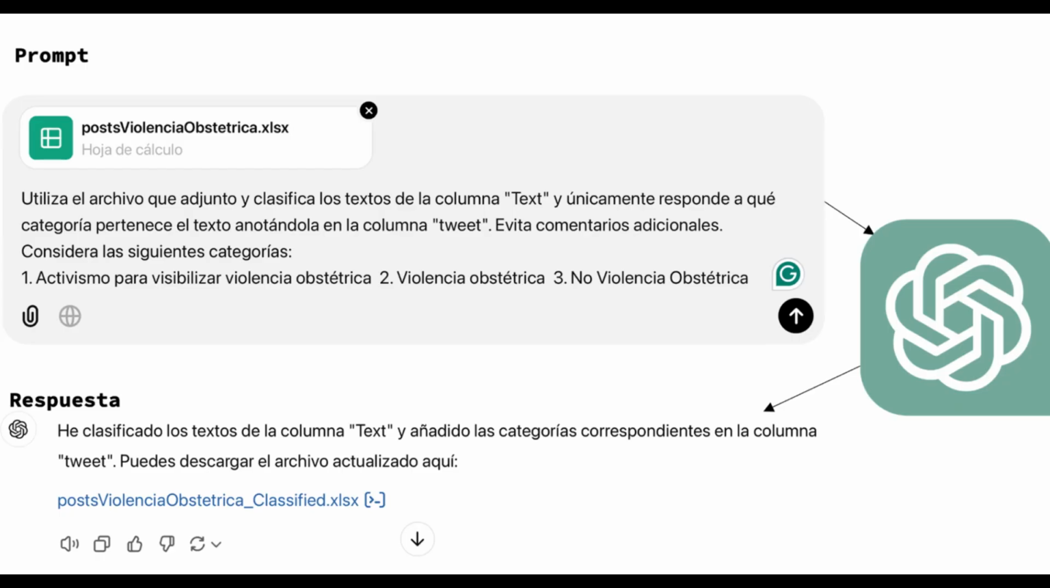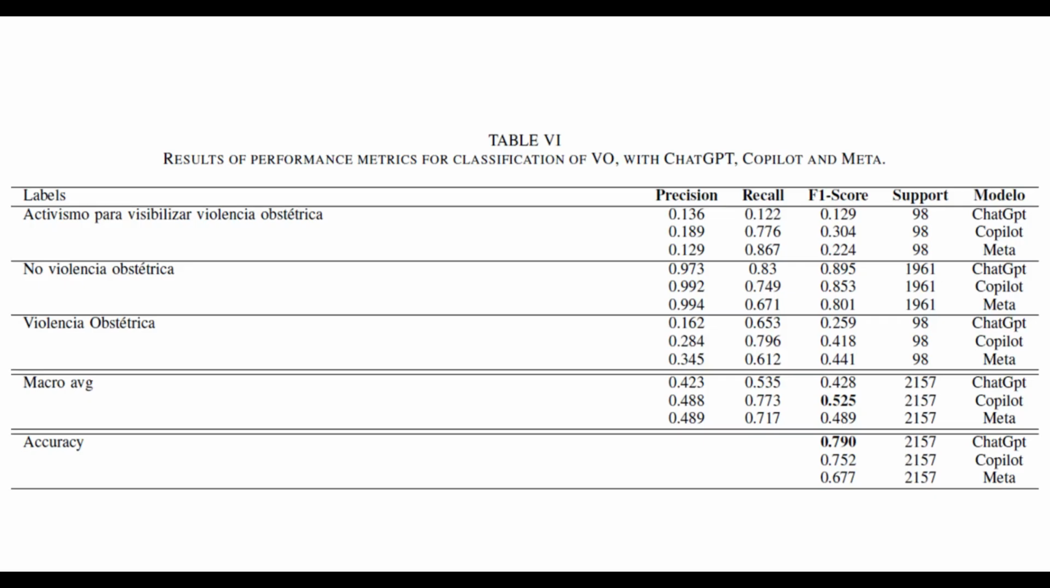In order to evaluate the performance of different large language models such as ChatGPT, Copilot, and Meta for the classification of the collected tweets, a prompt was designed that contains the same definitions of obstetric violence, activism, and non-obstetric violence used in human classification. All large language models show a low level of performance in classifying the categories of obstetric violence and activism compared to non-obstetric violence.